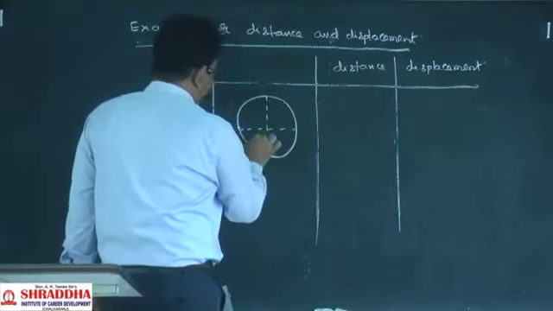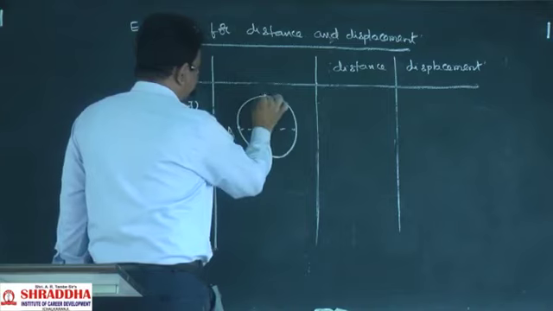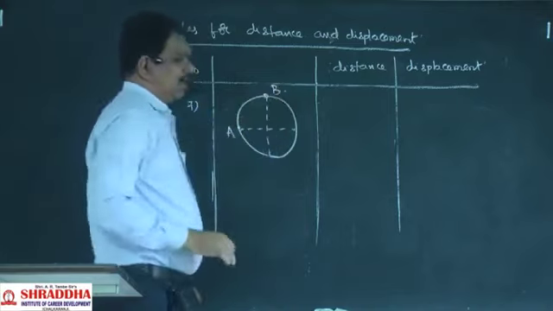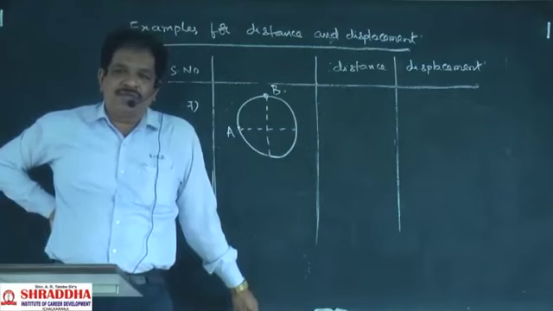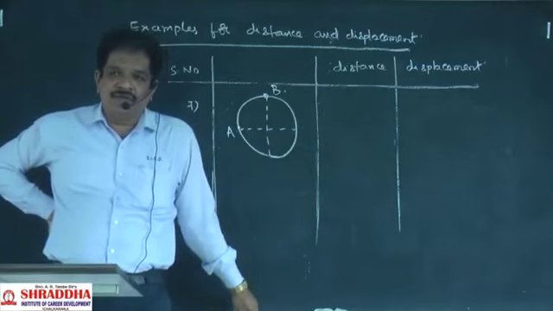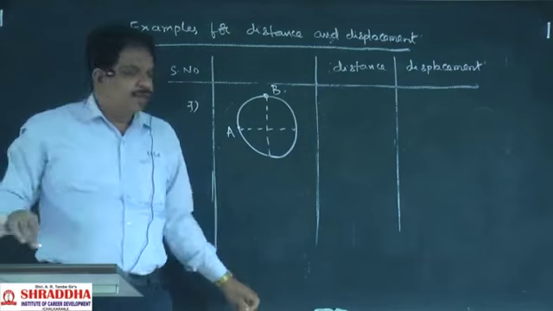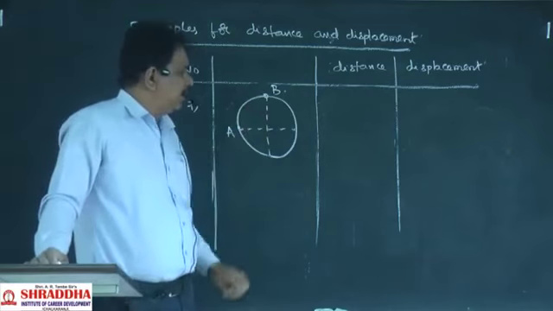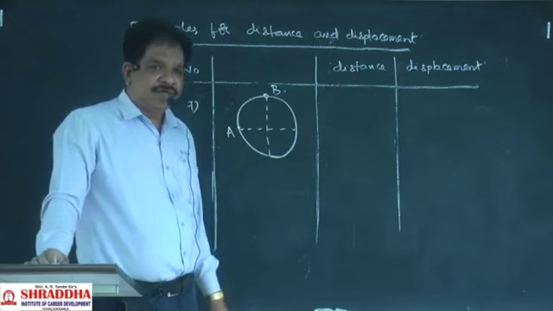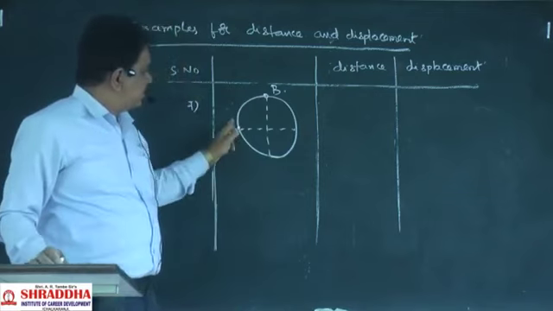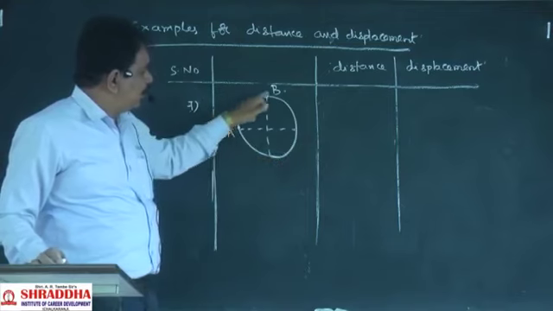For example, these are the diameters. It started from A, after making 1/4 rotation, it came to B. What is the distance and what is the displacement? The entire circle will be 2 pi r.